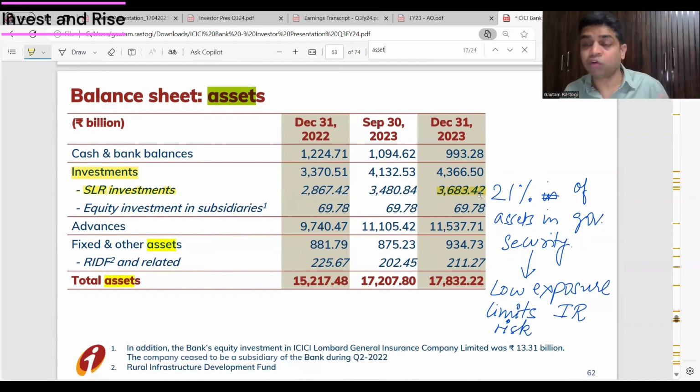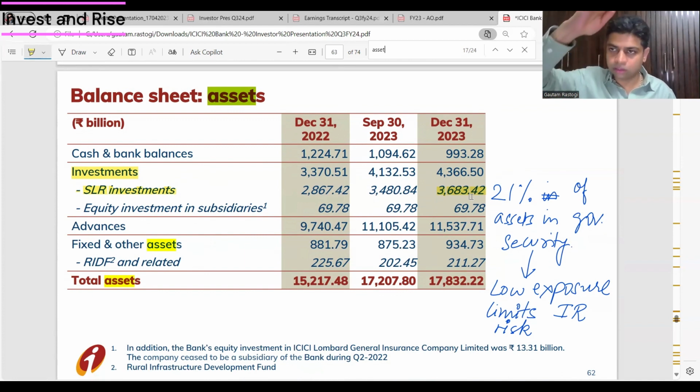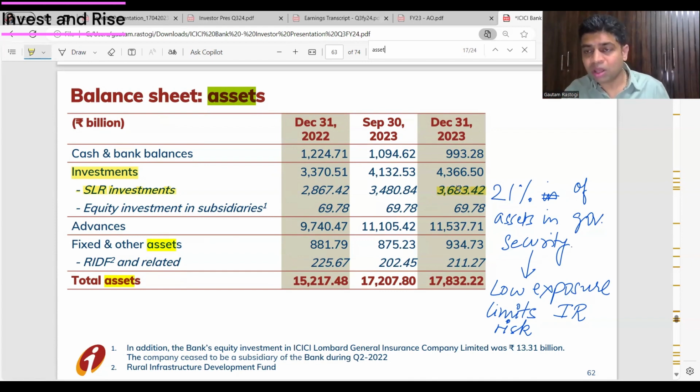For Silicon Valley Bank, the investment in bonds was more than 55%. When the interest rate jumped up, the value of those bonds declined, because bond prices and interest rates have an inverse relationship.